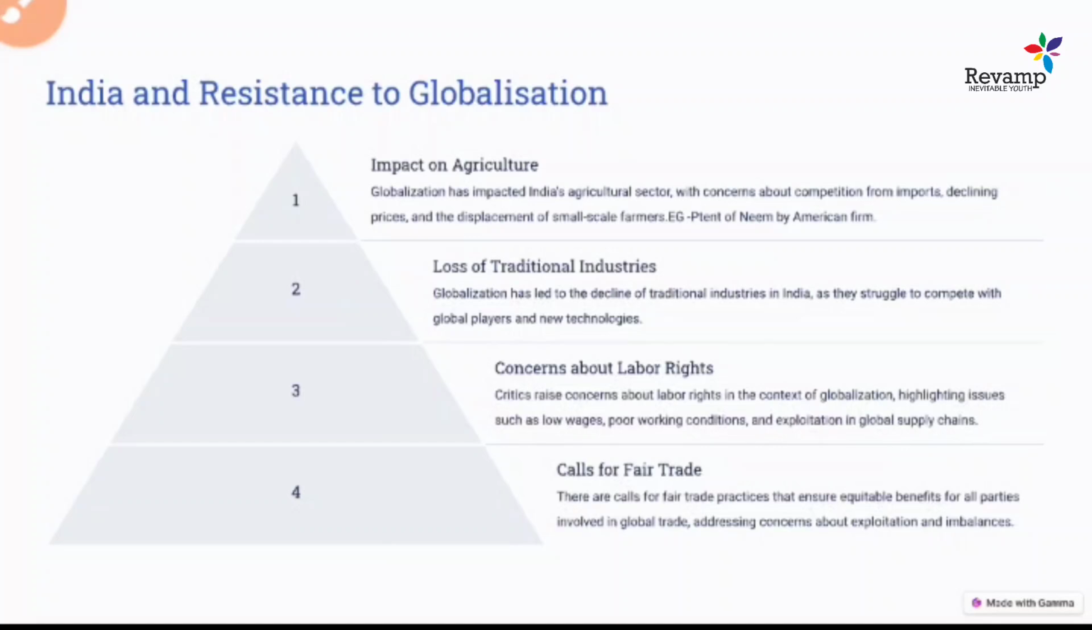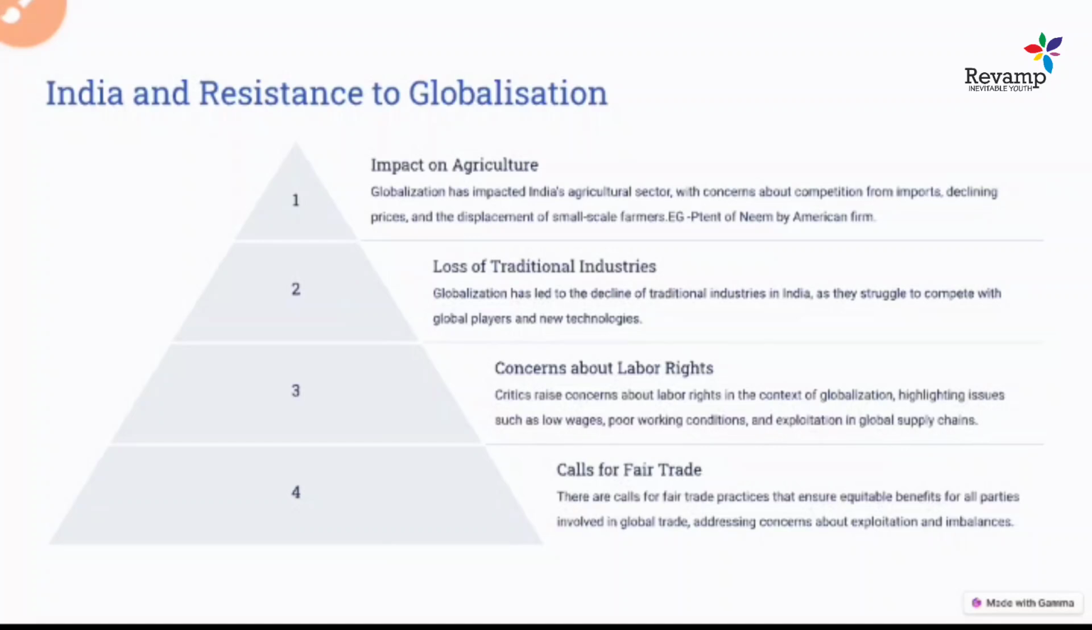India wanted a fair trade system where trading was not for the benefit of big countries or big powers, but every country ensured equitable benefit. So it involves a trade balance between the different countries. These are the famous concerns, and these are the major resistances by India against globalization. Now what India tried to do is become self-sufficient in every arena.